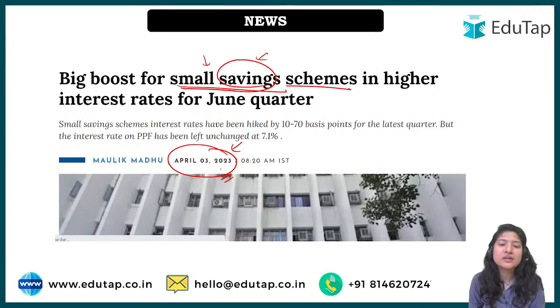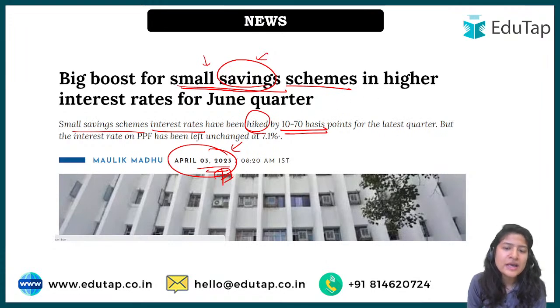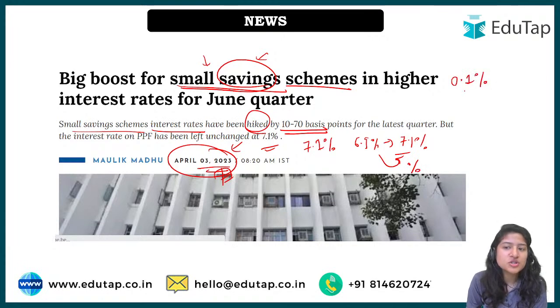Recently there has been a change and the interest rates under the small saving schemes have been hiked by 10 to 70 basis points. Now what are these basis points? In simple language, for example, if it jumped from 6.9 to 7.1, I'm just giving a simple example, there is a difference in percentage. If there is a fluctuation of 0.1%, it is considered to be 10 basis points.